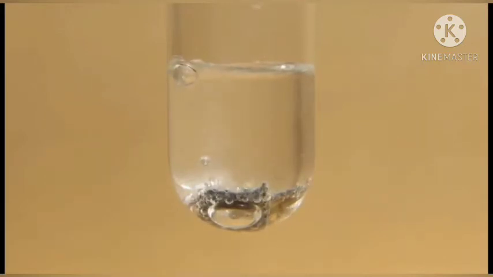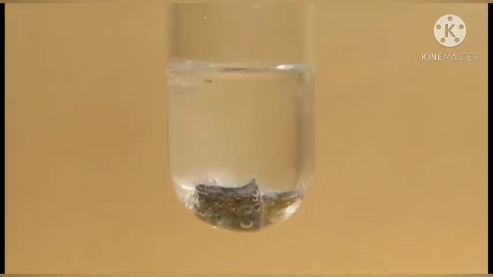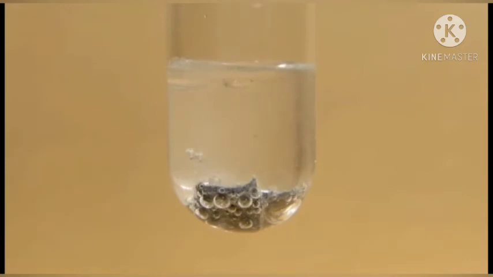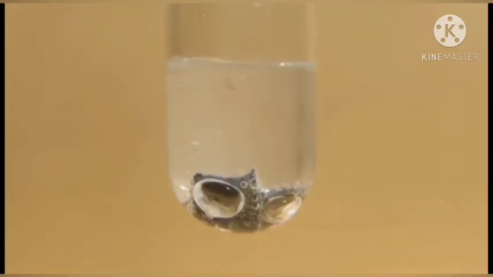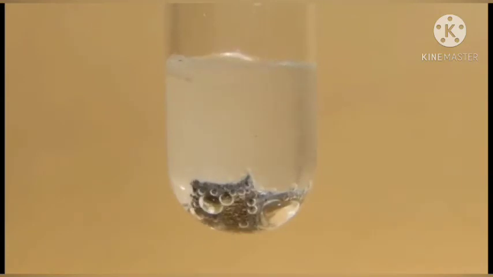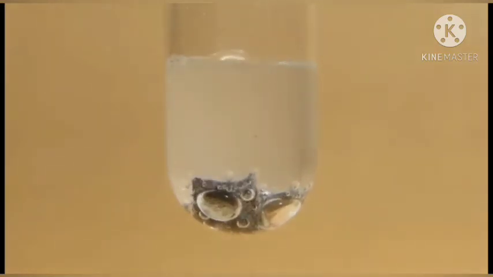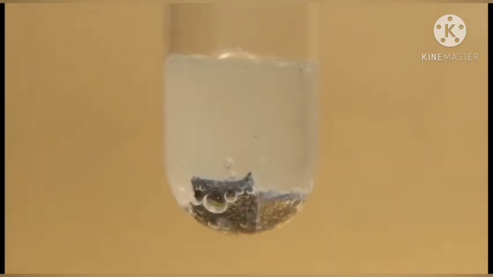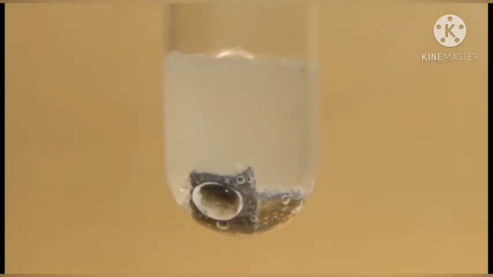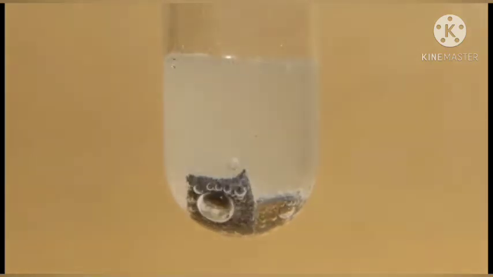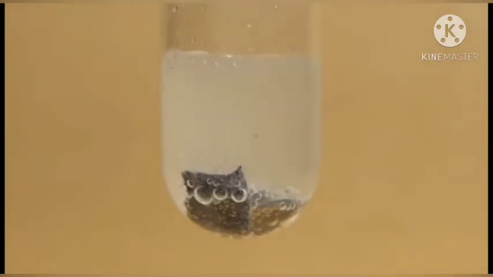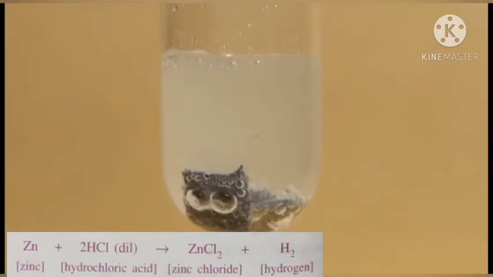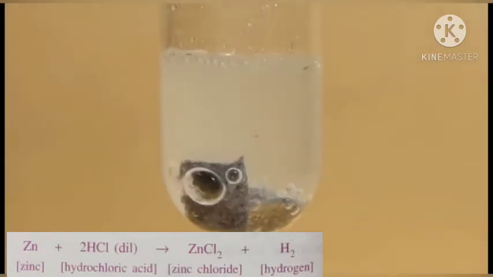In this reaction, the active metal zinc displaces less reactive hydrogen and forms the new substance zinc chloride. You can observe bubbles of hydrogen gas. The chemical reaction is represented as below.